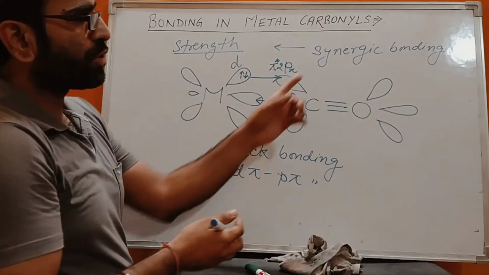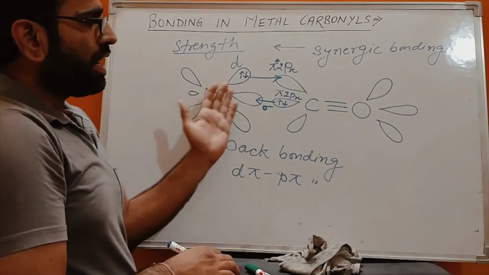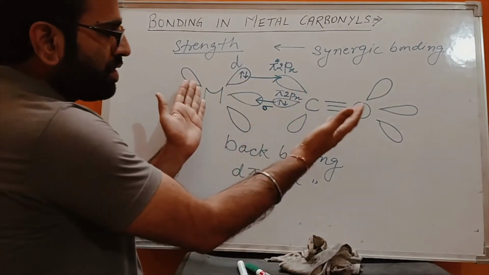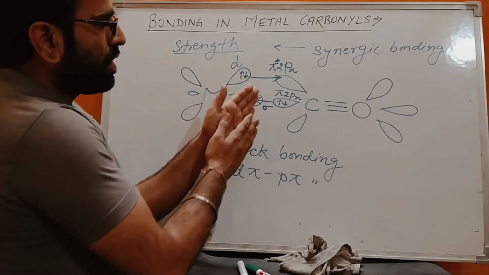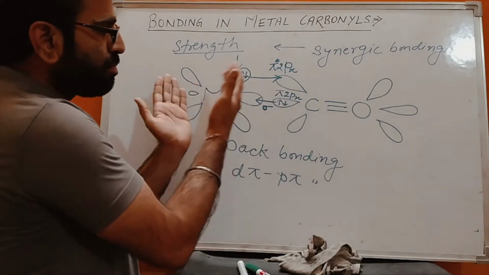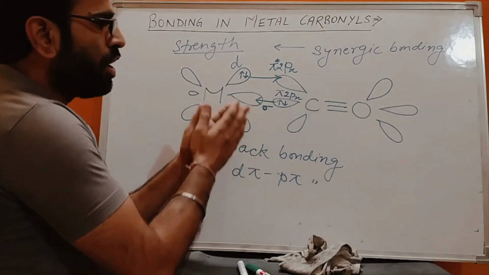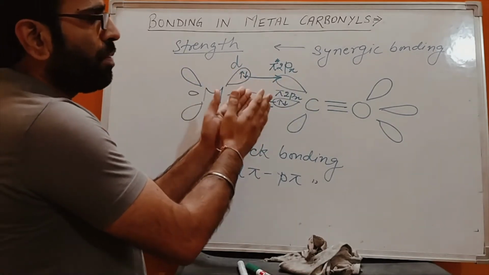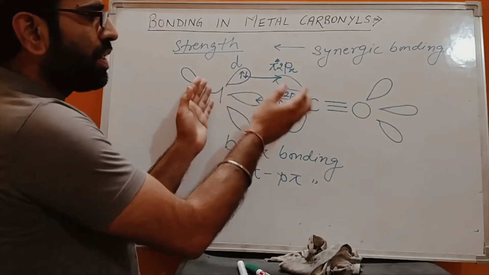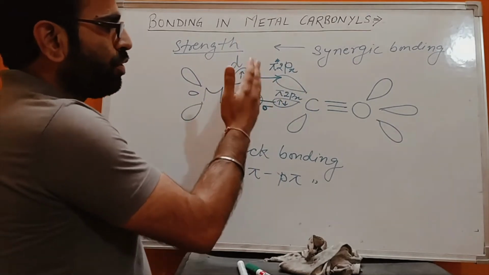So the metal and the ligand are increasing the strength of the bond between them. Both the metal and the ligand are sharing an electron pair, participating equally and contributing equally to make the metal-ligand bond stronger.